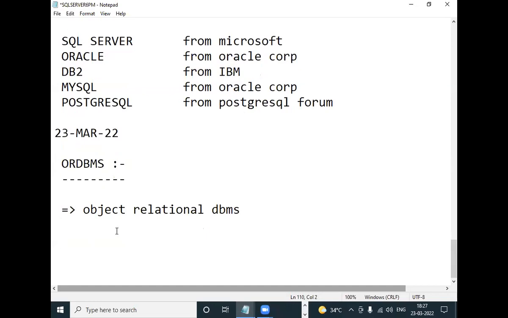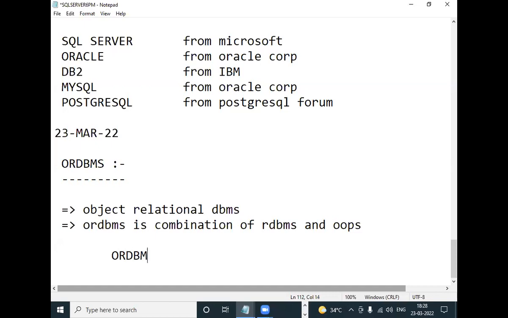We can say ORDBMS is a combination of RDBMS and OOPS. That means ORDBMS is equal to RDBMS plus OOPS.